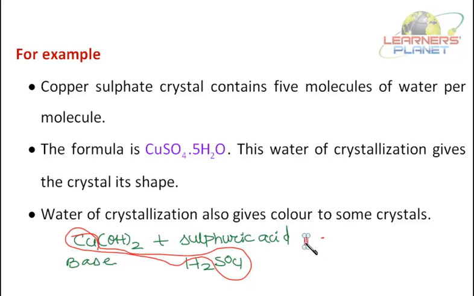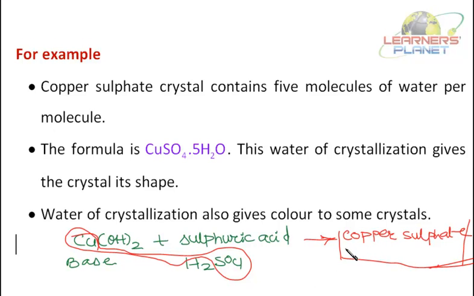Now, as soon as copper sulfate is formed, it takes up water from the atmosphere, or from the solution itself, and with 1 molecule, 5 molecules of water are associated. 1 molecule of water, 2, 3, 4 and 5.